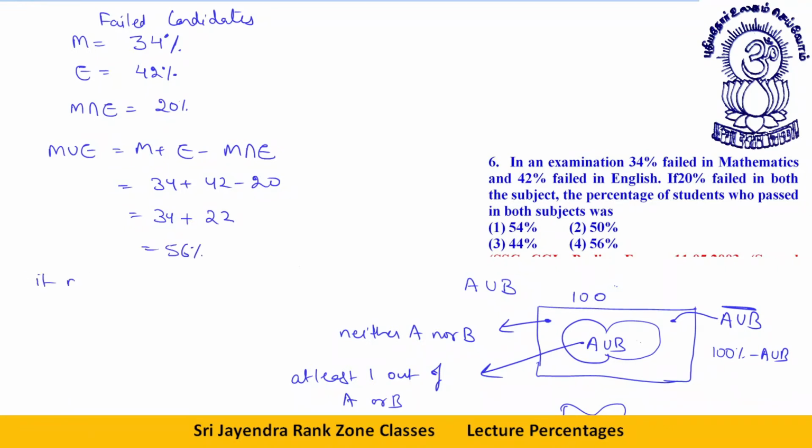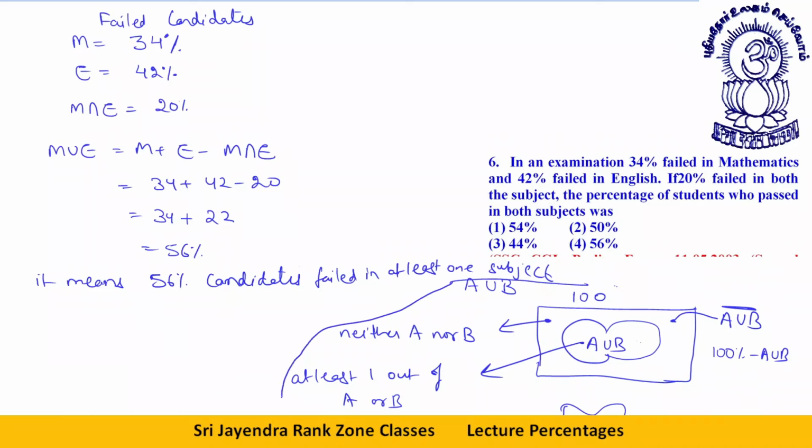It means 56% candidates failed in at least one subject out of maths or English. So here I can say this is the 56%. These are the candidates who failed in at least one subject.